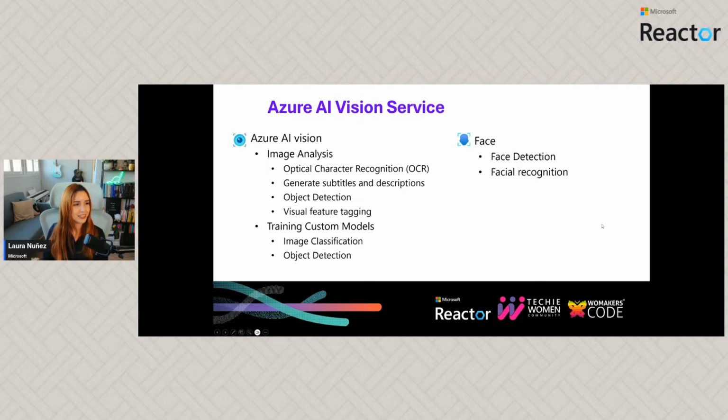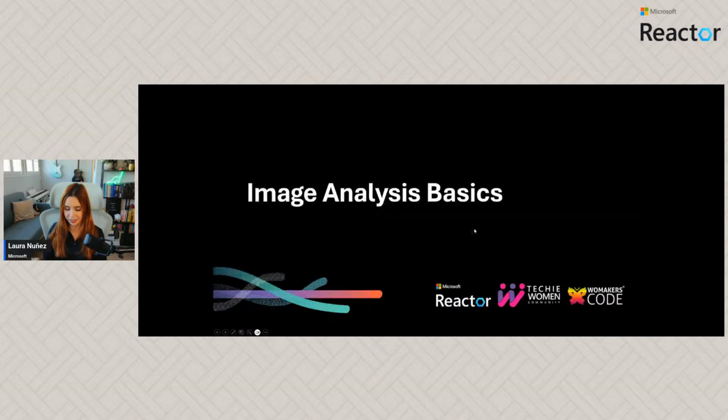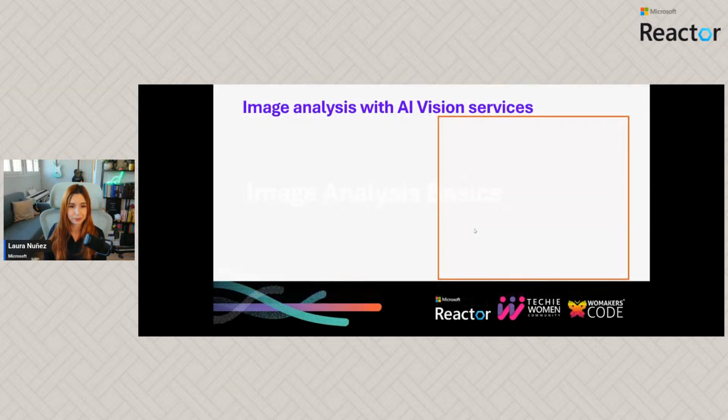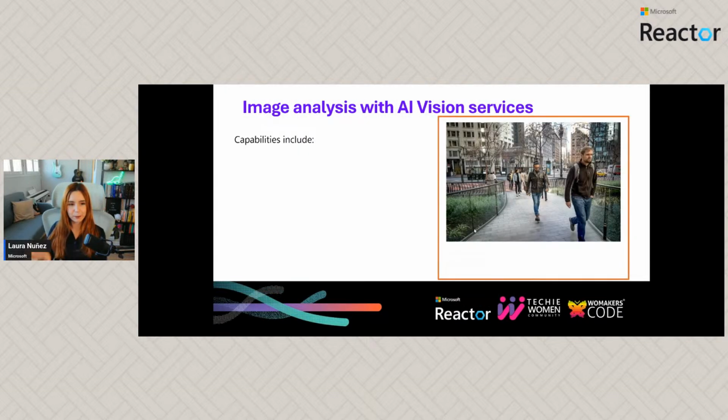Cool, so let's go ahead with the very first task that we can perform, which is image analysis. Let's understand what we can do related to image analysis. Okay, so we take a picture, and with the image analysis capabilities of AI Vision services, we can customize the models. We can read text from the images, but in a really basic way. We are going to see that we have a more complex way later, with richer results.